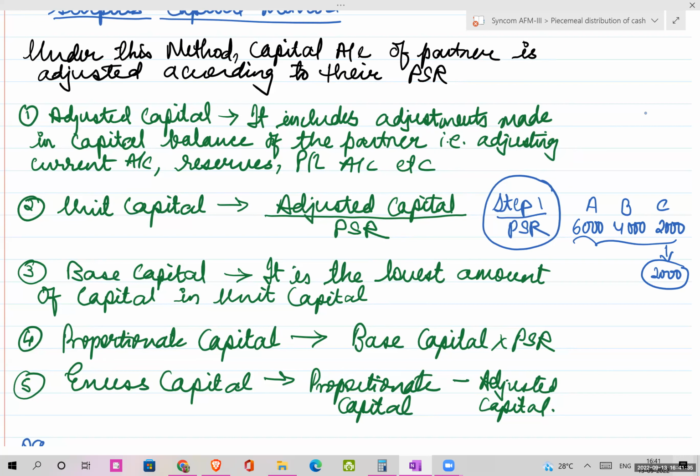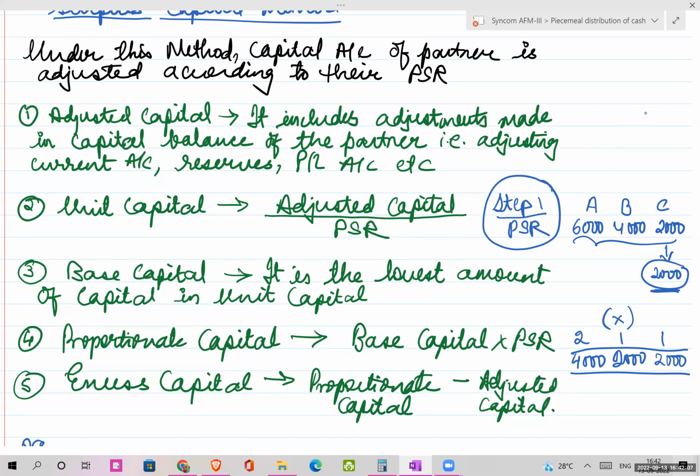Next is proportionate capital. So what is proportionate capital? When you get this base capital 2000, multiply it with the PSR, profit sharing ratio. Say the profit sharing ratio is 2:1:1. So 2000 into 2 gives 4000. 2000 into 1 gives 2000. Again, 2000 into 1 gives 2000. The answer that I got is known as the proportionate capital.